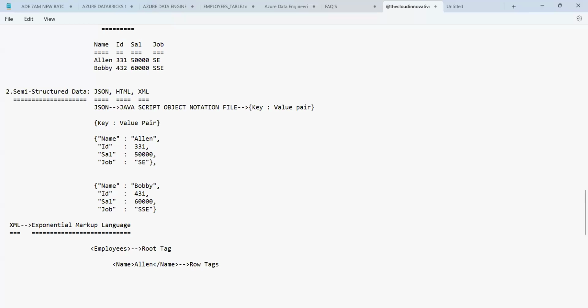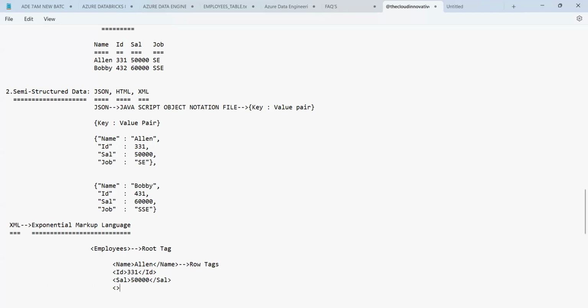And the next one: you have ID, with an opening row tag and a closing row tag. It's highly case sensitive. You have to use the case as it is. And the value is 331. Then the next tag is salary, opening salary and closing salary. Between these two, you have the value, which is 50,000.